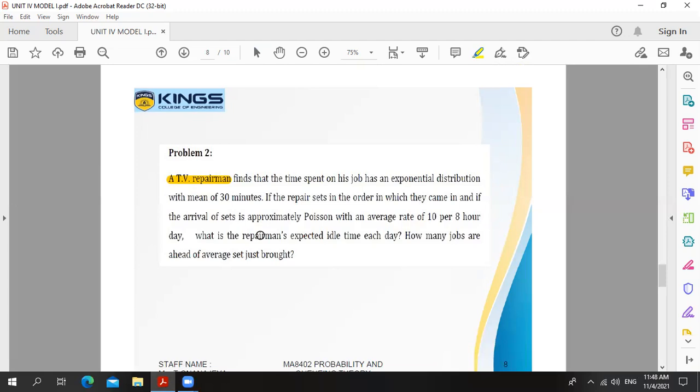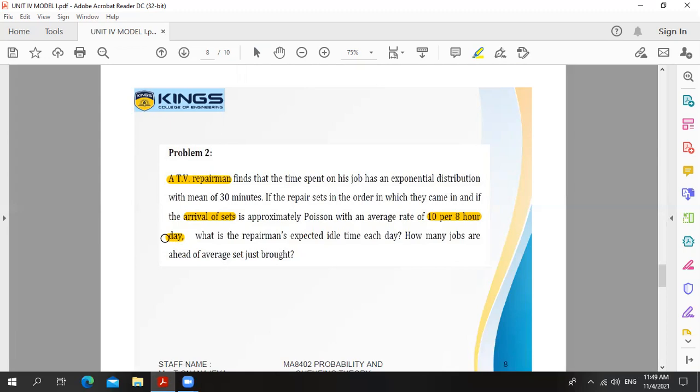Second, our work is we have to collect the value for arrival rate and service rate. Arrival rate is denoted by lambda, service rate is denoted by mu. So here the arrival of sets is approximately Poisson with an average rate of 10 per 8-hour day. 8-hour day means out of 24 hours, the man is only working 8 hours.